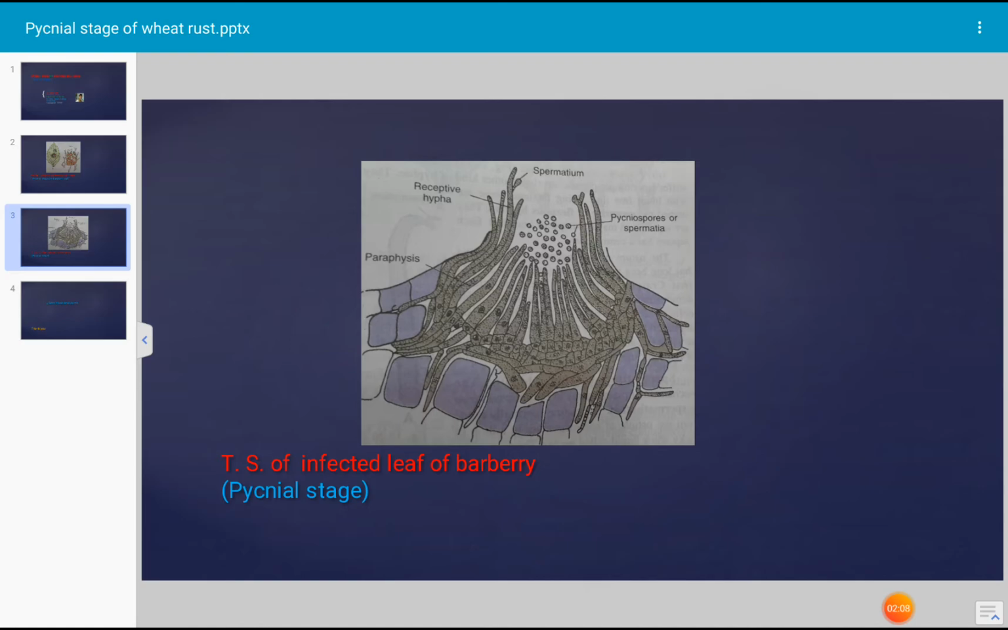The positive strain basidiospore is generally considered as male, and the basidiospores which are negative strain are generally considered as female. Both types of basidiospores germinate on the barberry leaf and produce monokaryotic mycelium. This mycelium is initially intercellular, and it produces haustoria into the host cells and gets food from the host cell.